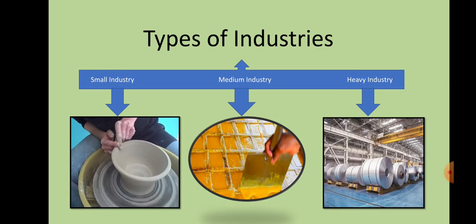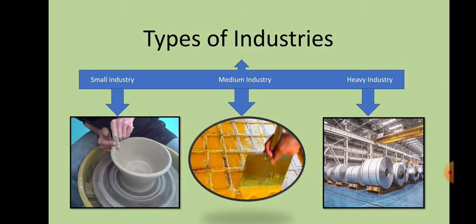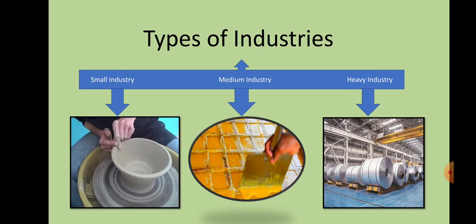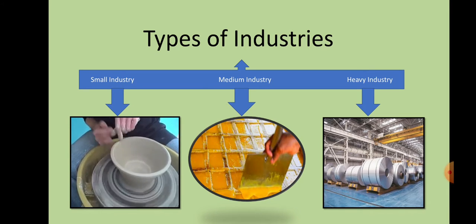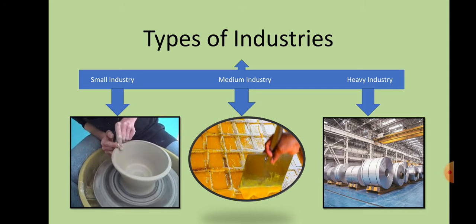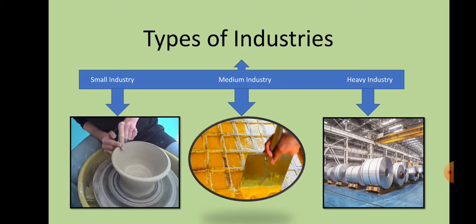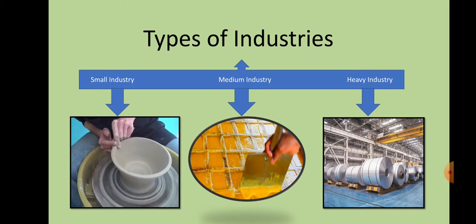Then comes heavy industries. Heavy industries have very big machines, mass production is done and a large amount of employment is given. So like cement industry, sugar, iron and steel industries, that is called as heavy industries. So these are the three types of industries.